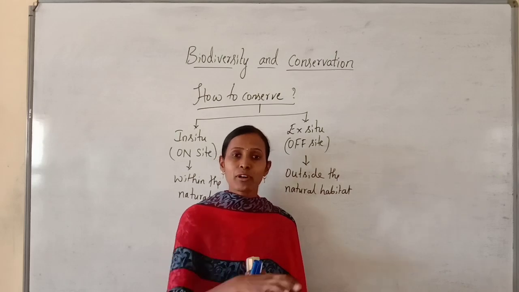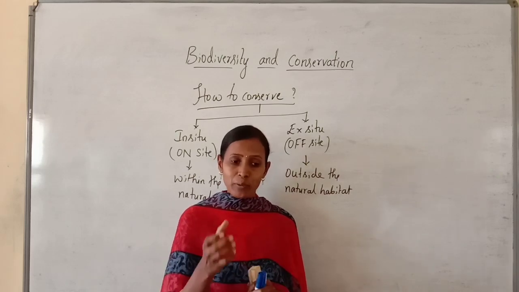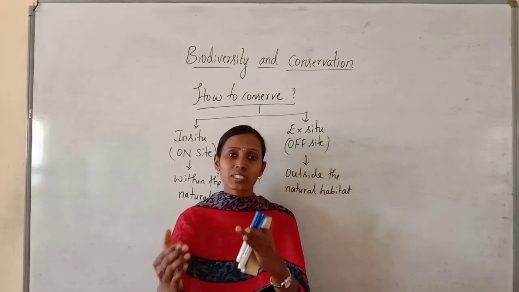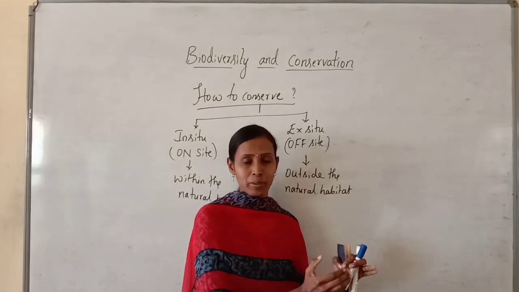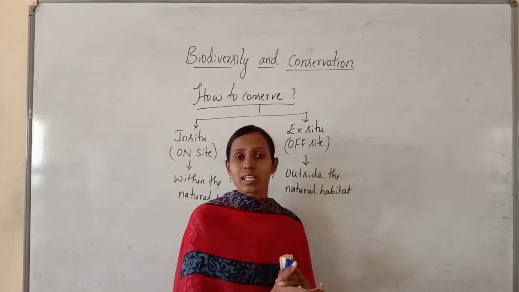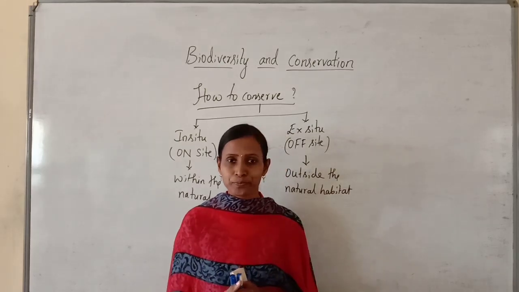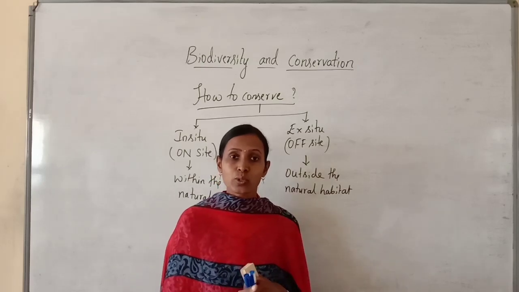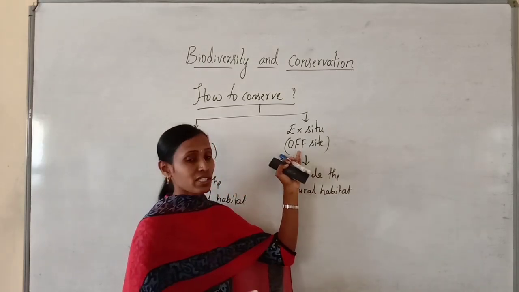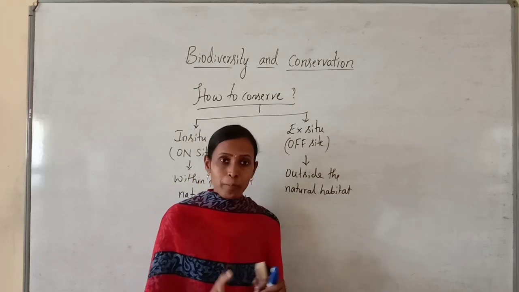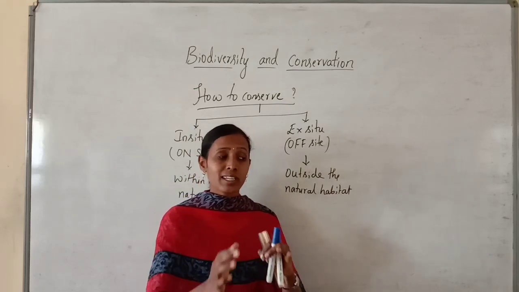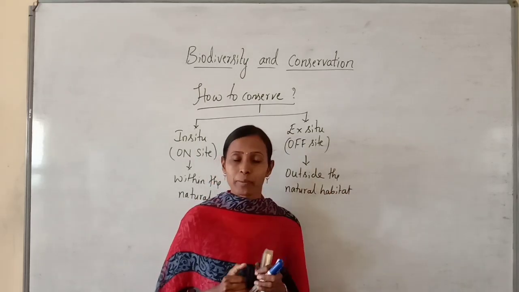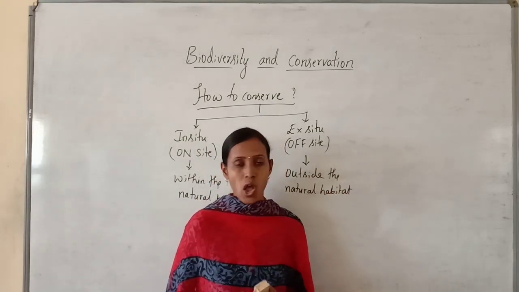But in the forest we cannot conserve them, and we think it is not better to keep them in the forest, so we will take the tiger out of the natural habitat and conserve the tiger in captivity. Captivity is nothing but keeping the tiger in a zoo. So that is called ex situ conservation or off-site, because we are conserving the tiger outside its natural habitat in captivity. That's why it is outside.